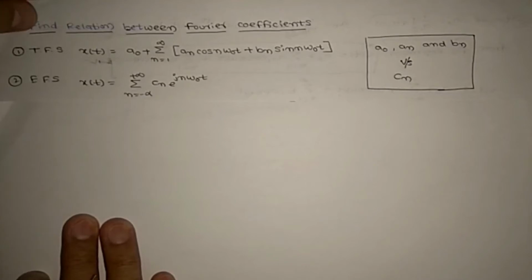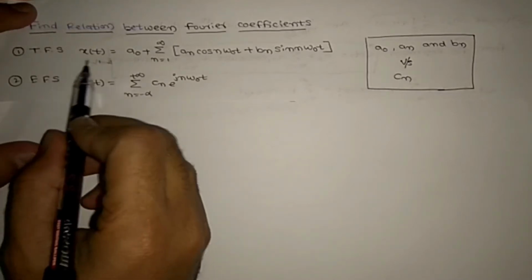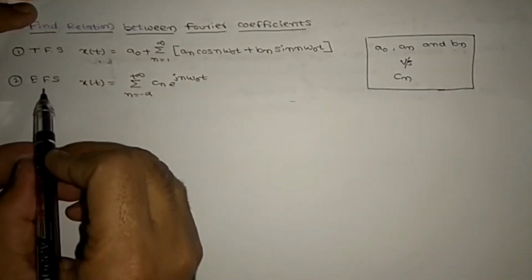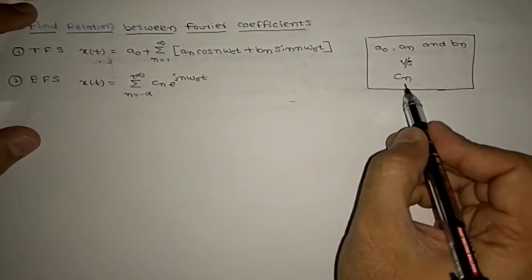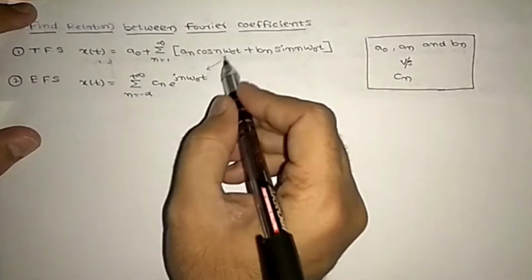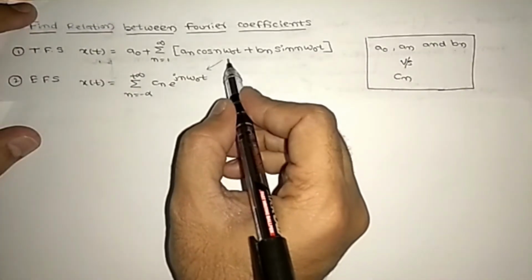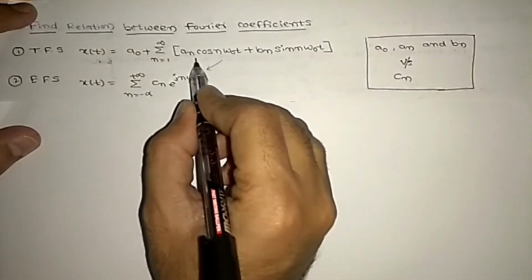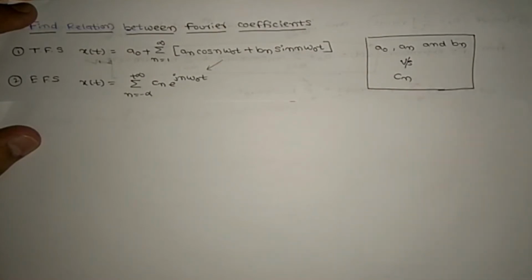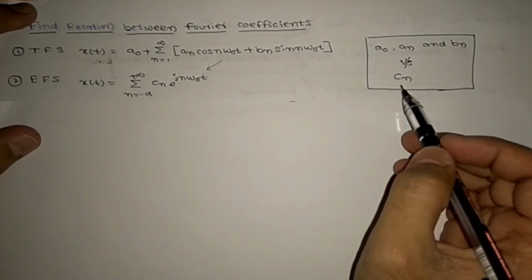Find the relation between Fourier series coefficients. In the trigonometric Fourier series we have three coefficients, a0, an, bn, and in the exponential form of the Fourier series we have cn. So we need the relation between these. We said these both are the same, right? So I am going to prove it from this form to this one, and also prove the relation between a0, an, bn and cn.